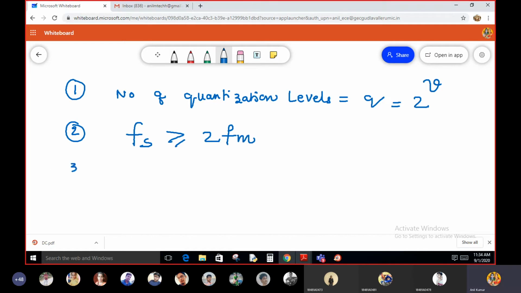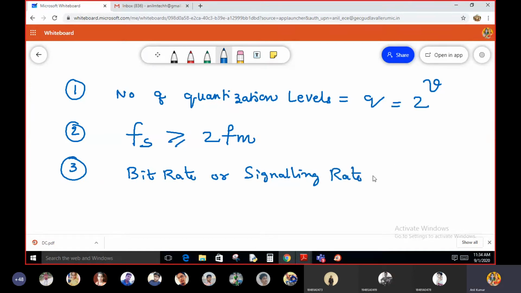The third one is the signaling rate formula. Signaling rate means bit rate or data rate; all these terms are the same. Signaling rate is equal to bit rate is equal to R, and the formula for R is Fs into V, sampling frequency into V.